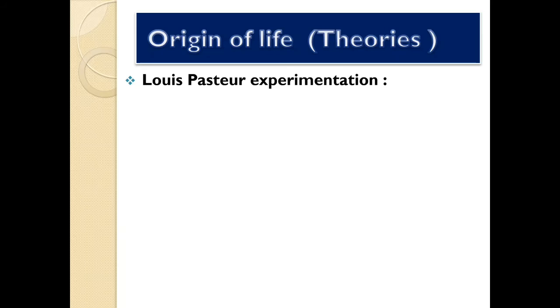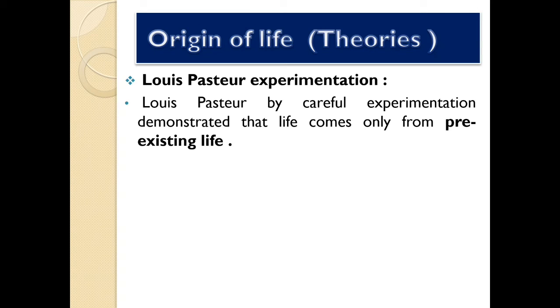So the third theory is Louis Pasteur's experimentation related to origin of life. Louis Pasteur, by careful experimentation, demonstrated that life comes only from pre-existing life.